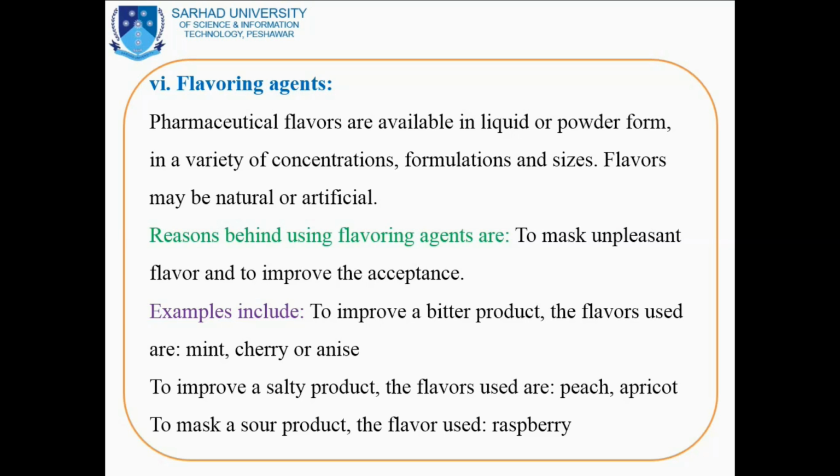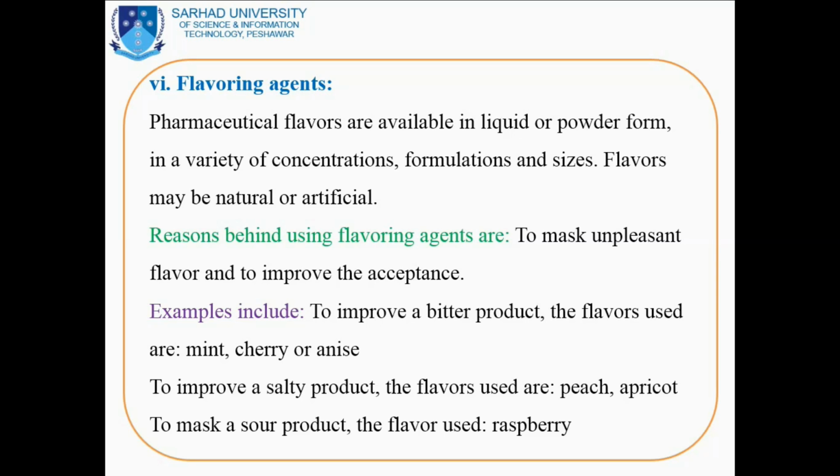And if it is a sour product, for masking the sour product, the flavor used is raspberry. These are different categories of flavors used.